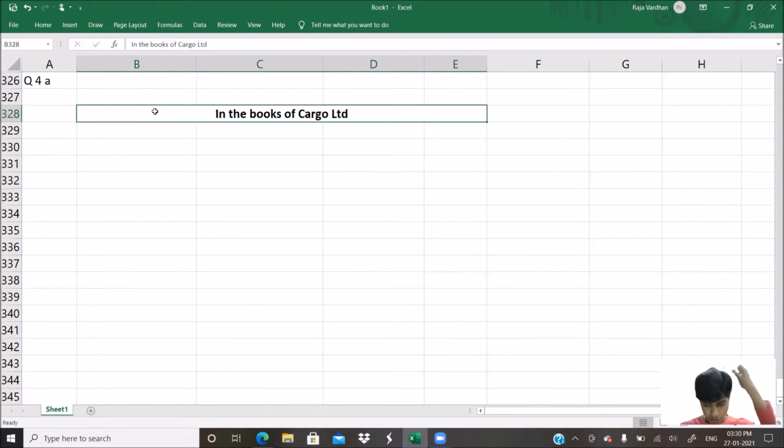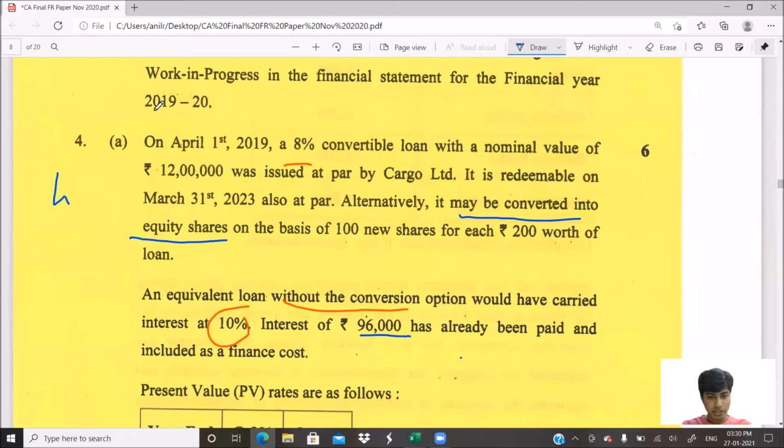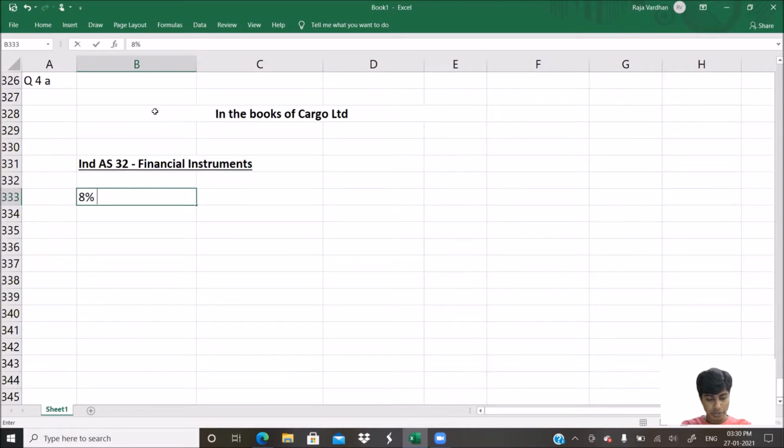Yeah. Now, what is there in this particular case? This is basically an Ind AS 32 based question. What is it? Financial instrument. There's a question on financial instruments. Okay. What is it? Financial instrument given 8% convertible. Am I right? Is it 8%? Yes, it is 8% convertible. What is this? This is actually a compound financial instrument.